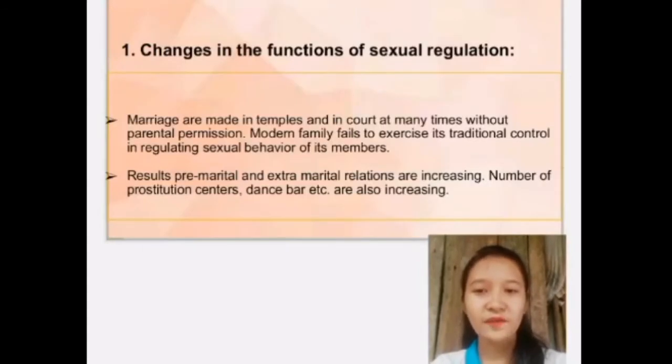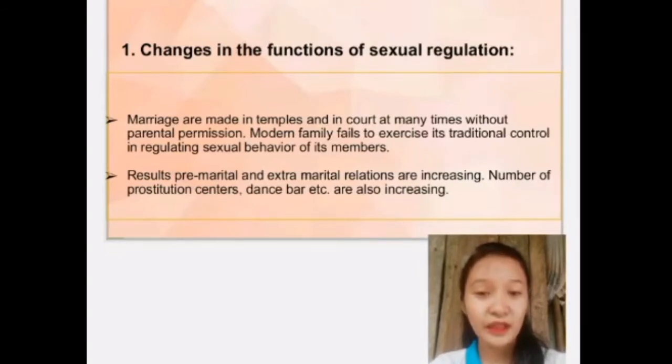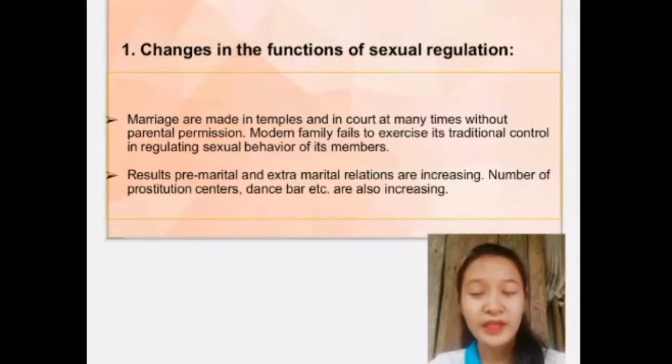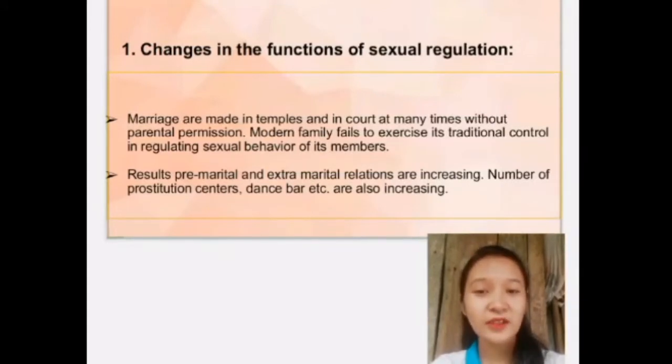One of the changing functions is the change in the function of sexual regulation, in which marriages are made in temples and in court, many times without parental permission. However, in modern times, the family fails to exercise its traditional control in regulating the sexual behavior of its members. Moreover, premarital and extramarital relations are increasing. The number of prostitution centers, dance bars, etc.